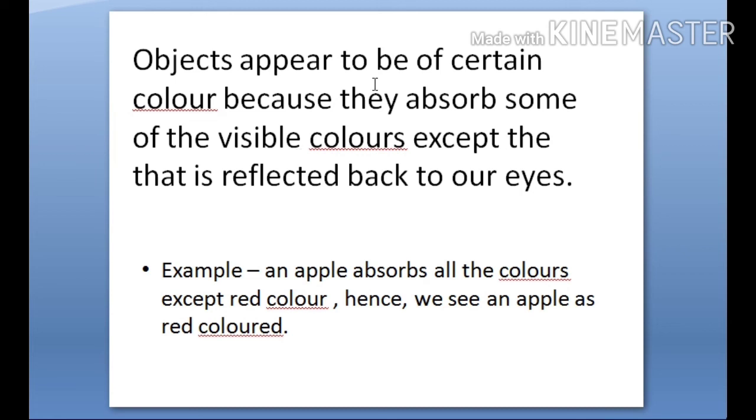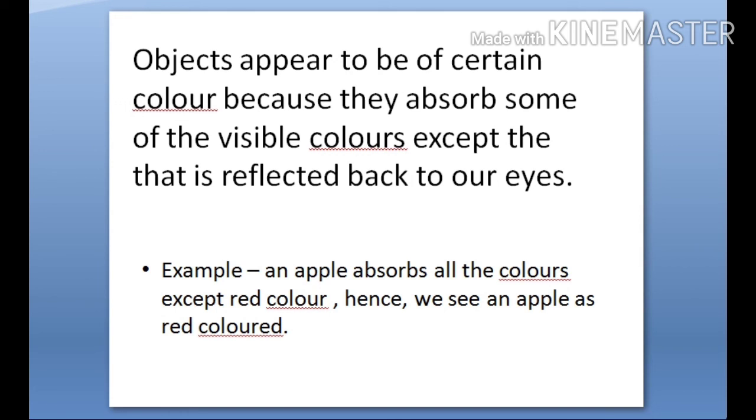Now, objects appear to be of certain color because they absorb some of the visible colors, except that which is reflected to our eyes. Fine. Now we will try to understand the color of an object. Why does a green object appear green? Red object appears red. Fine. Why does a leaf appear green? We will try to understand that one. They absorb some of the visible colors except that which is reflected back to our eyes.